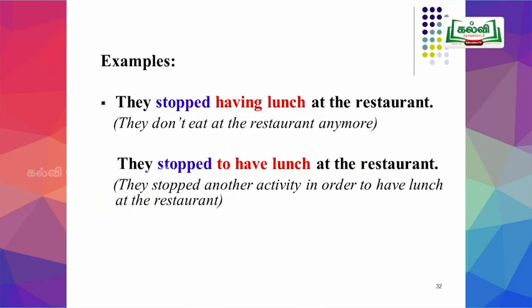See the first sentence. They don't eat at the restaurant anymore, because they stopped having lunch at the restaurant. Come to the second sentence. They stopped another activity in order to have lunch at the restaurant.